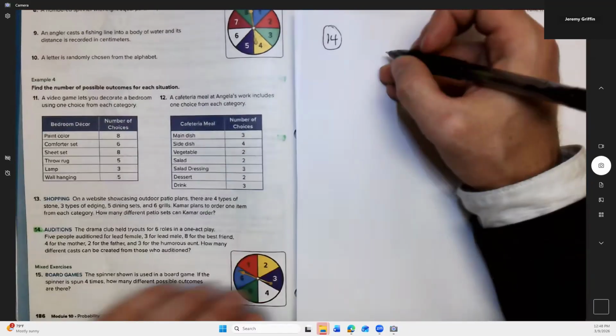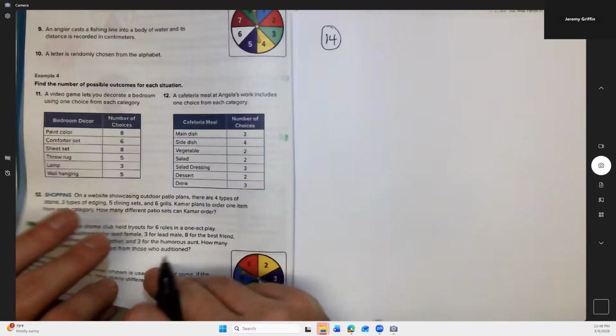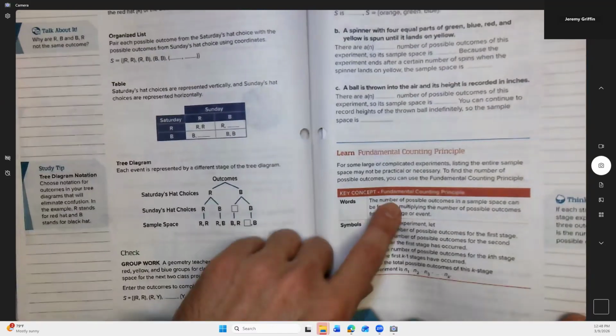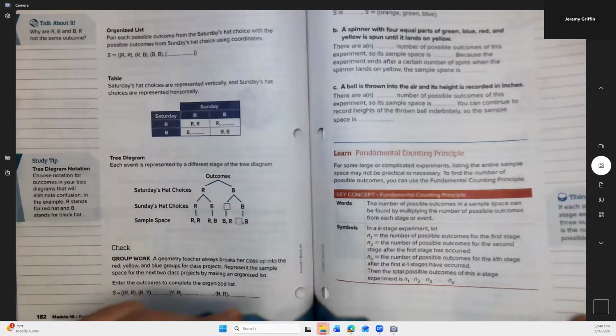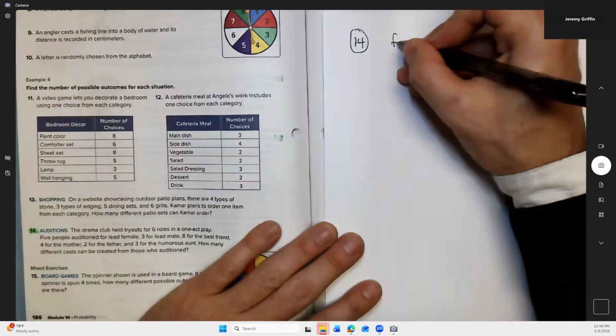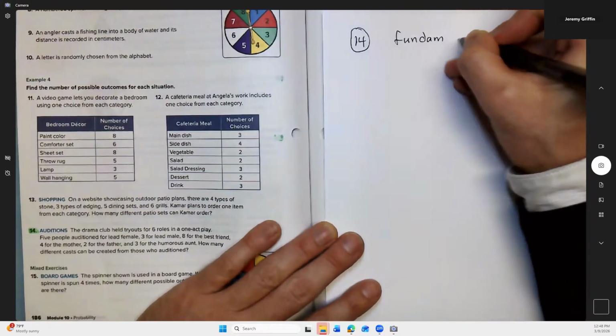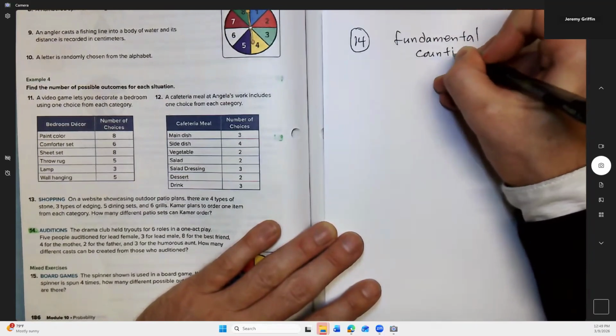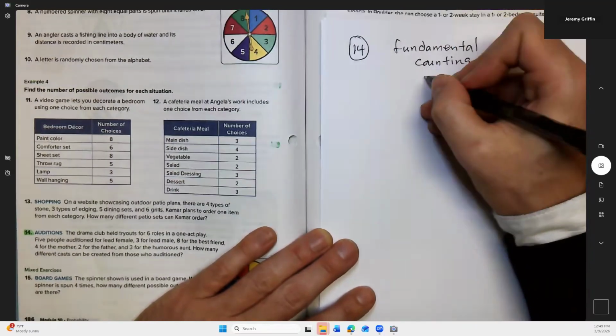Right? So I think this was one where we can multiply these together. They had a term for that. It was called fundamental counting principle. Here, I'll go ahead and spell that out. It says, yeah, you can multiply. So I'll spell out that phrase. Fundamental counting principle.